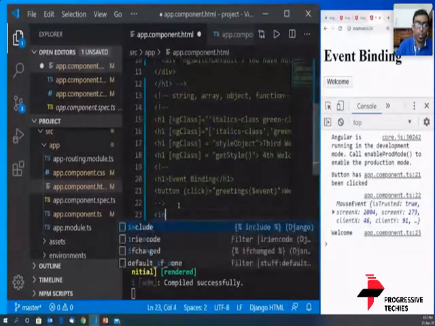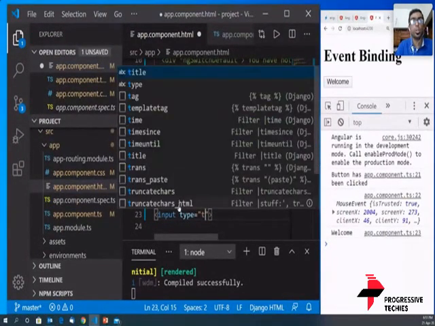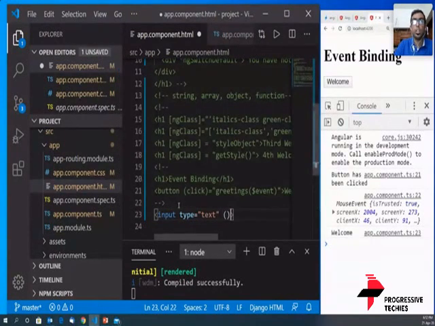So I'm going to have an input here, input type is equal to text, and one other event that Angular gives us for an input is key press, and when a key press happens, I'm going to call a function.